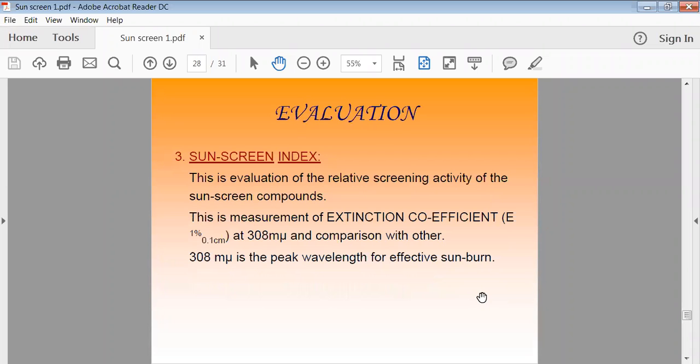Then sunscreen index. Sunscreen index means we have to find out the absorption of the ultraviolet light by your preparation using the spectrophotometric instrument, and then compare it with the standard preparations which we are using as a sunscreen preparation. So here we just go for the comparison of your product with the standard, and the method is the same as in the first test.